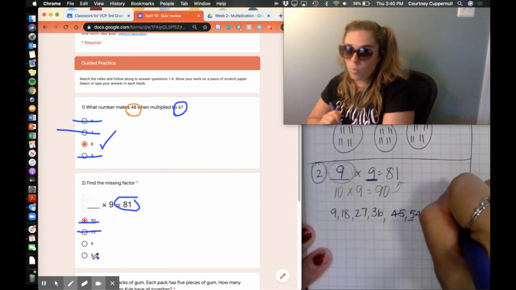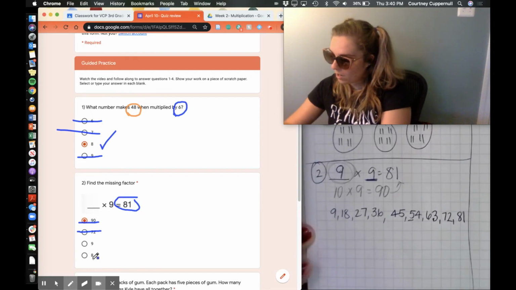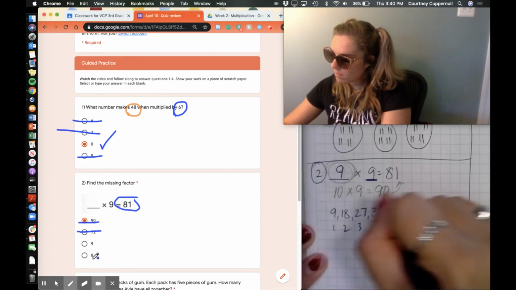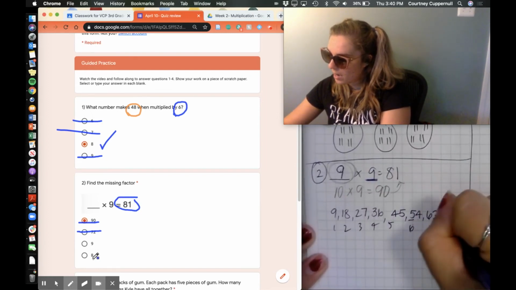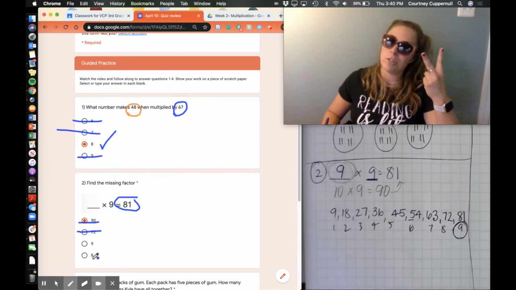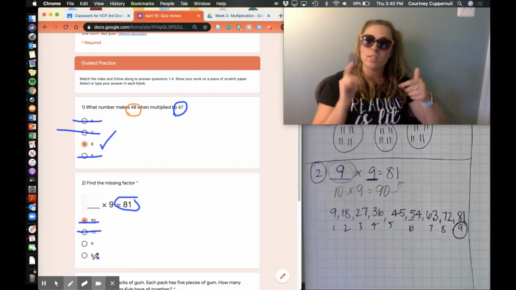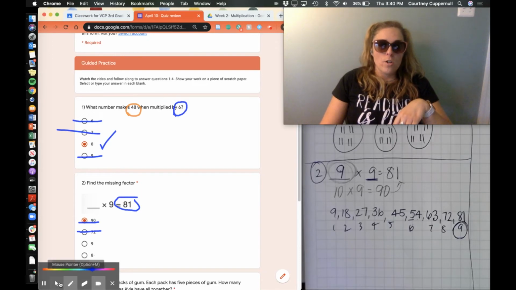I end at 81 because that's the product that I need. I count 1, 2, 3, 4, 5, 6, 7, 8, 9. 9 is that missing factor. Checked it with 2 strategies because I'm a super smart mathematician, just like you. So I know that 9 is my answer.